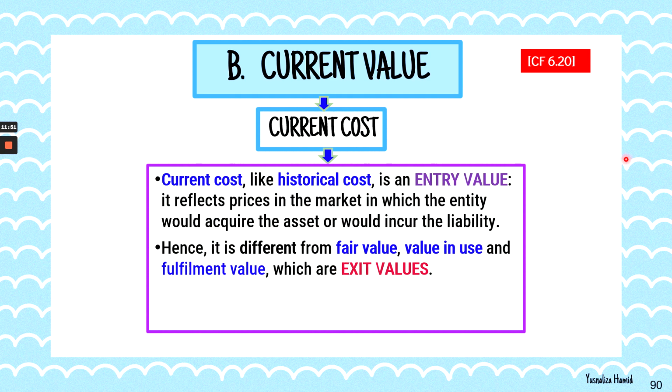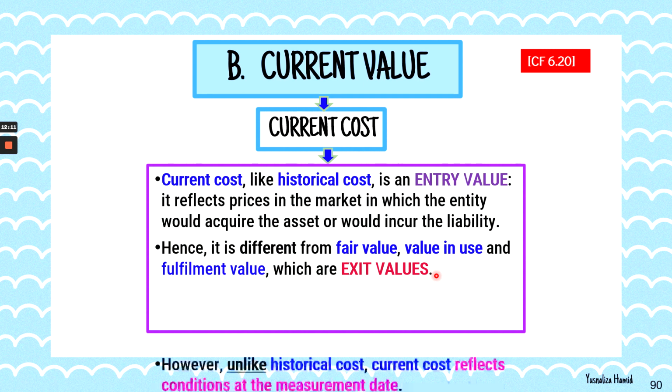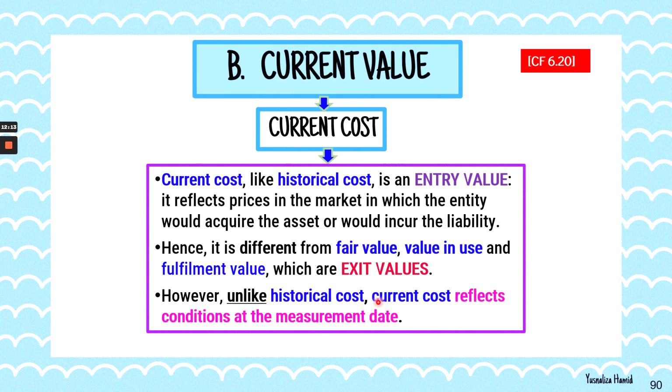When you dispose, how much is what you get. So the price that you expect to receive from selling that equipment, that is the fair value. And that can decline or can also appreciate. That appreciation normally happens for items like land. However, unlike historical costs, current costs reflect the condition at the measurement date. So current costs will reflect the condition at the measurement date.